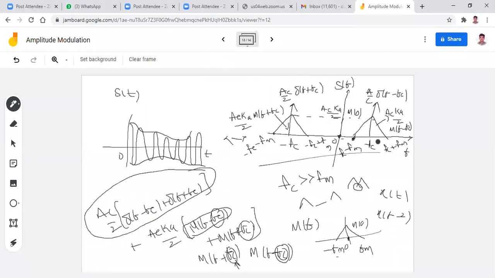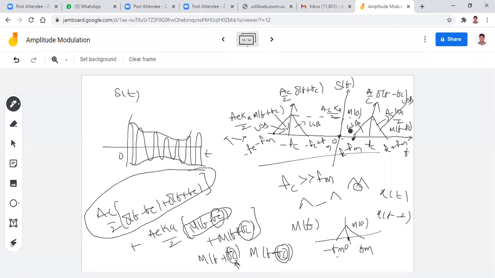Look at this graph; directly with its help you can get the definition. In the positive spectrum, the upper part is known as USB, and the lower part is known as LSB. Coming to the negative spectrum, the lower part is known as USB, and the upper part is known as LSB.